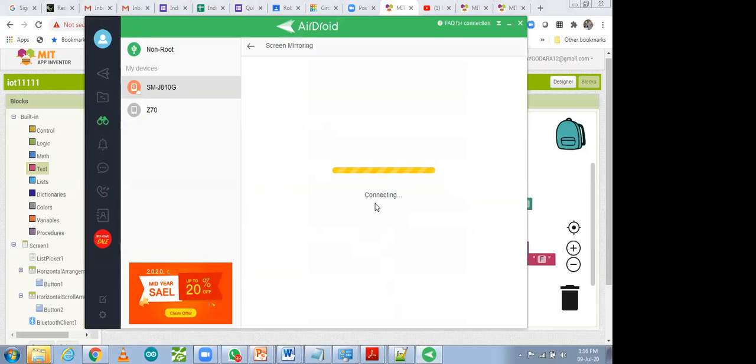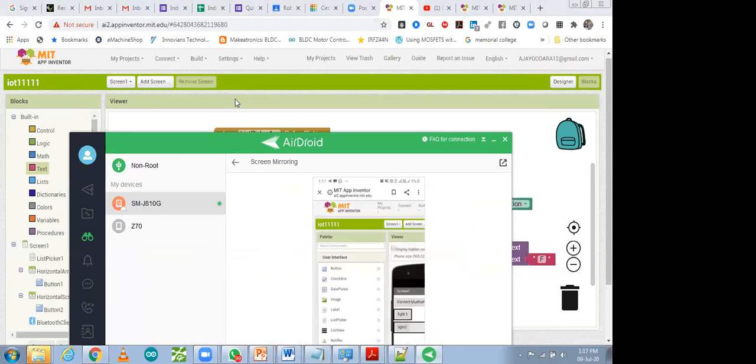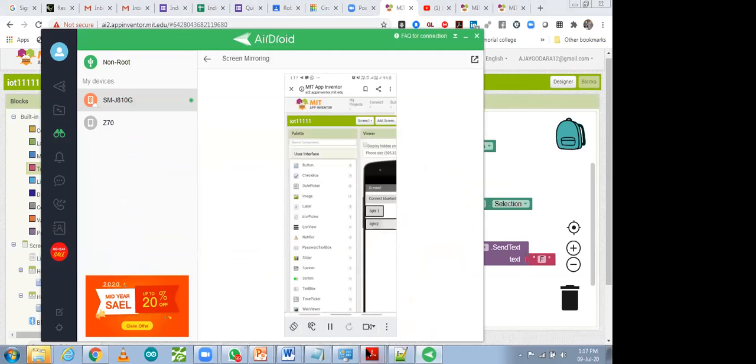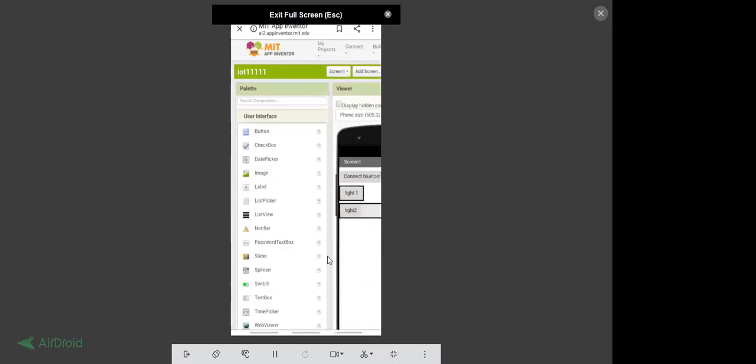How can you download it directly in a mobile phone also? You can open MIT App Inventor in your mobile phone also, and you can design it in your mobile phone too. So this one is my mobile screen. So how will you be able to install this app, and after that I'm going to connect it with the hardware also. What you have to do is make it landscape mode, or decrease the size. So this one is my app.